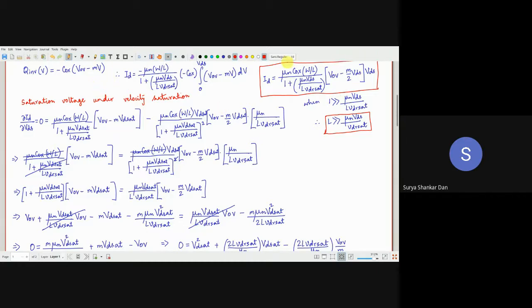So once we have obtained the current expression, now our objective will be to figure out the saturation voltage. That means the pinch-off voltage, VDSAT. I'm now looking for VDSAT. I'll write it here: VDSAT under the velocity saturation regime.